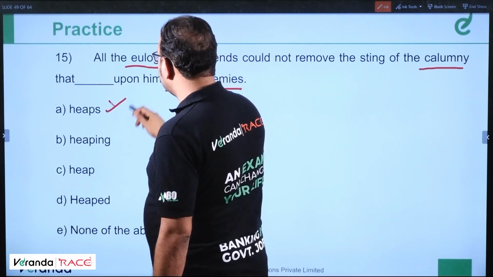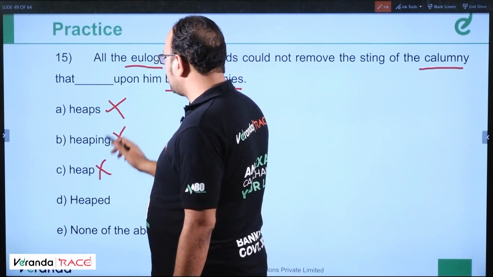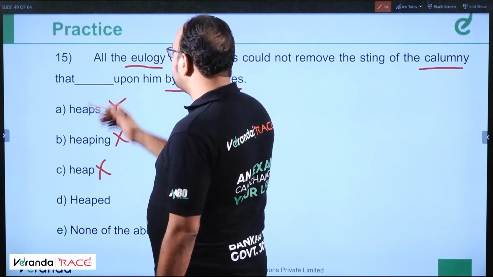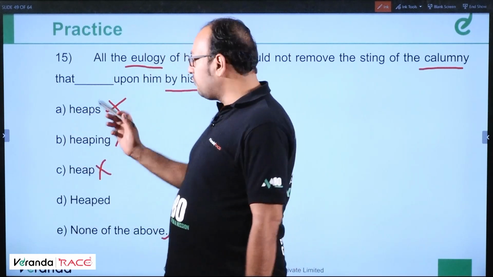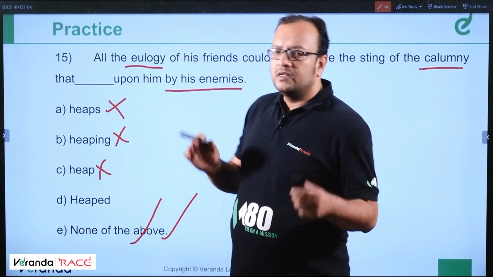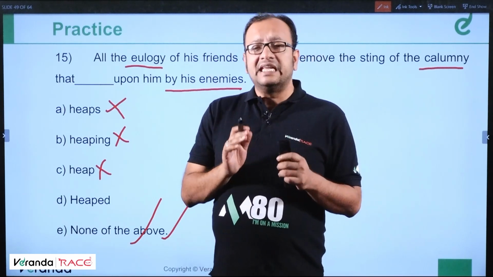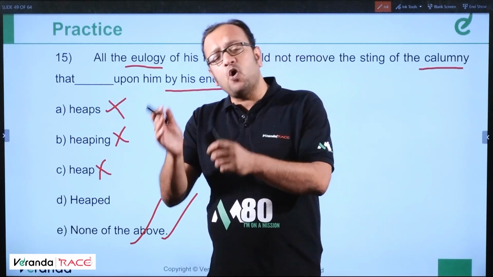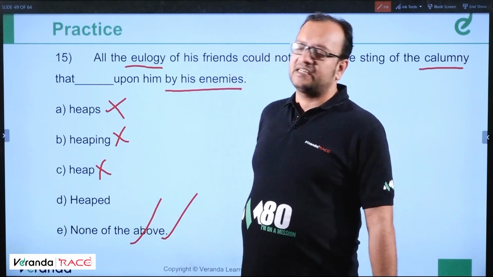Heaps is incorrect because the sentence is past tense. Heaping is incorrect. Heap is incorrect because the sentence is in past tense. Heaped could have been the answer, that heaped upon him, but it should be passive voice. Calumny was heaped upon him. So none of the above is the correct answer. Clear? It should be the calumny was heaped upon him, not they heaped upon the calumny. So it should be passive voice, which is none of these.